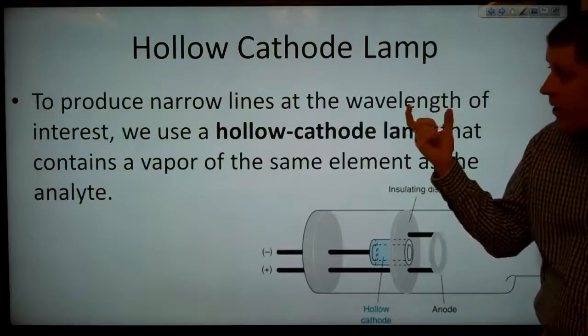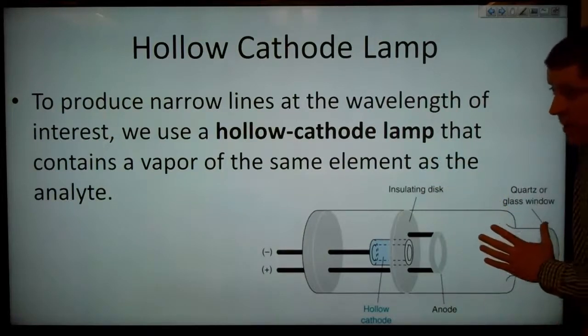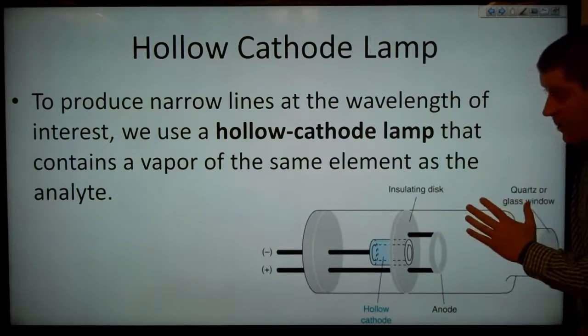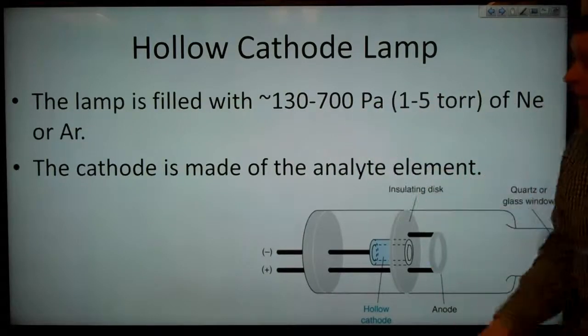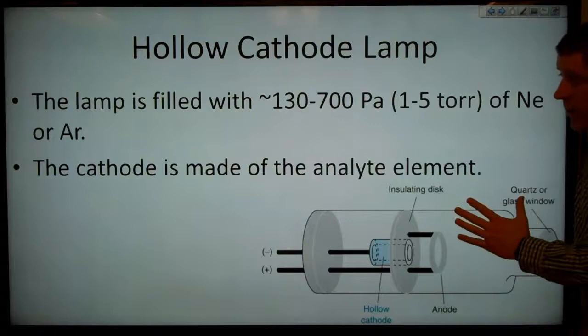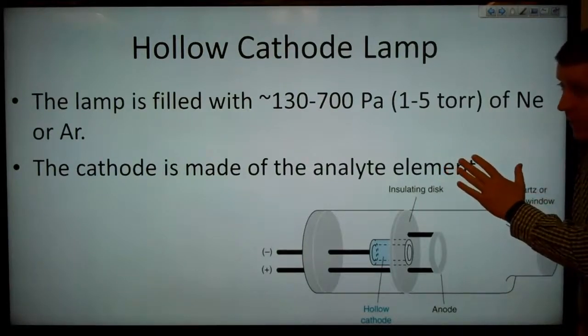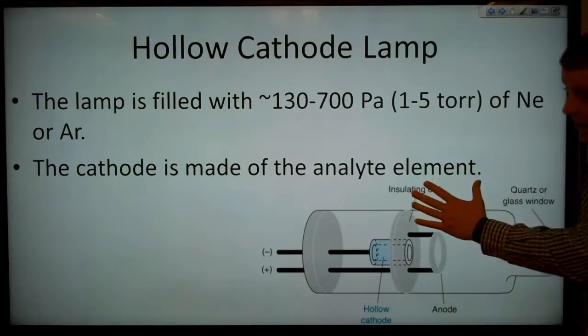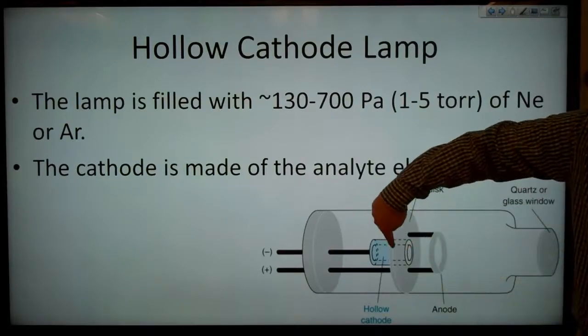And to produce narrow lines at the wavelength of interest, then, we have to use a hollow cathode lamp that contains a vapor of the same element as the analyte. So the lamp is filled with around 130 to 700 pascal, so this is 1 to 5 torr of neon or argon gas. The cathode is then made of the analyte element, so that's cathode is here.